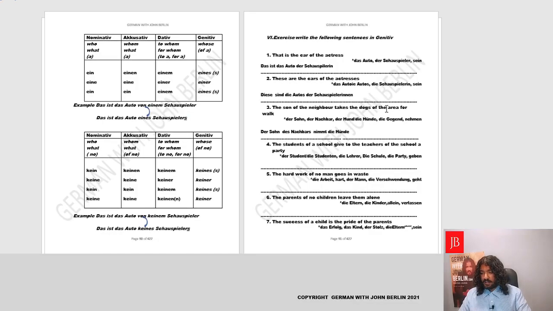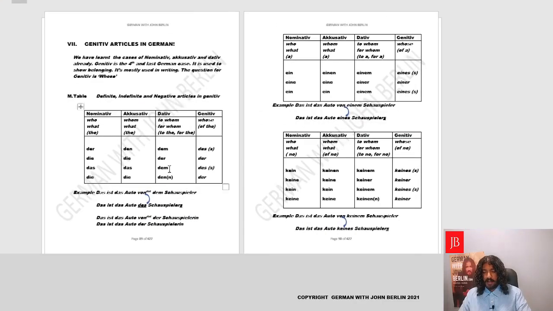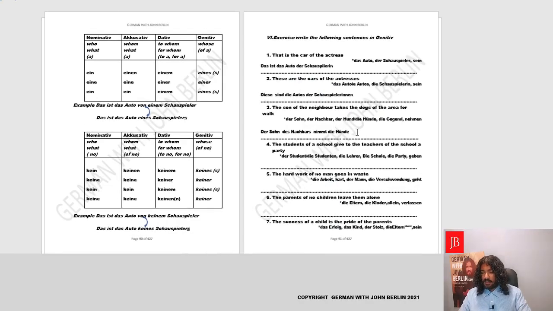Perfect. "Of the area." So whose dog? We'll go back. Area is basically "whose" dog. Area is feminine, so it'll be "der." And area is called Gegend. So I'll write "der Gegend." And for "for a walk," I'll help you out here. It's "zum Spazieren." Perfect. Spazieren is to walk. For walk, zum Spazieren. Fantastic.